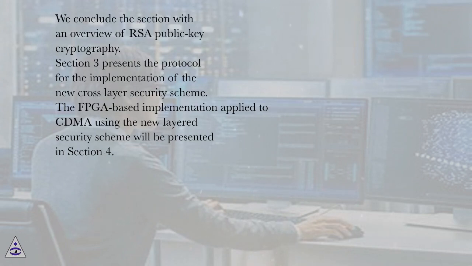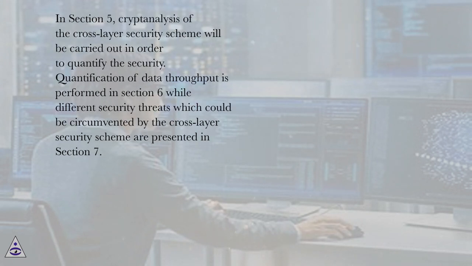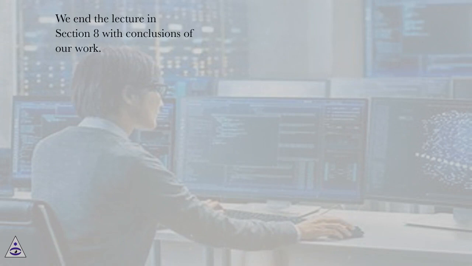Section 3 presents the protocol for the implementation of the new cross-layer security scheme. The FPGA-based implementation applied to CDMA using the new layered security scheme will be presented in Section 4. In Section 5, cryptanalysis of the cross-layer security scheme will be carried out in order to quantify the security. Quantification of data throughput is performed in Section 6, while different security threats which could be circumvented by the cross-layer security scheme are presented in Section 7. We end the lecture in Section 8 with conclusions of our work.